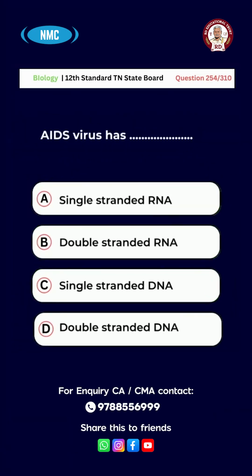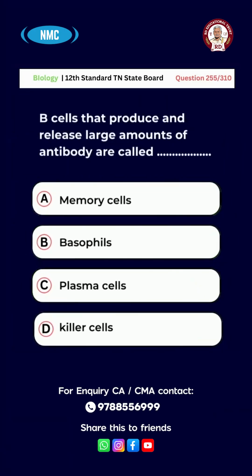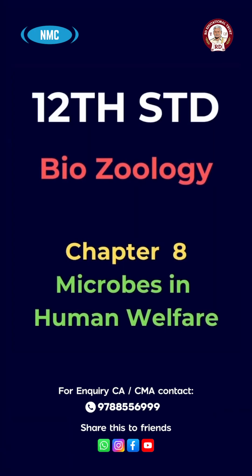Question number 254. AIDS virus has option A, single-stranded RNA, B, double-stranded RNA, C, single-stranded DNA, D, double-stranded DNA. The right answer for this question is option A, single-stranded RNA. Question number 255. B cells that produce and release large amounts of antibody are called A, memory cells, B, basophils, C, plasma cells, D, killer cells. The answer is option C, plasma cells. Chapter 8, Microbes in Human Welfare.